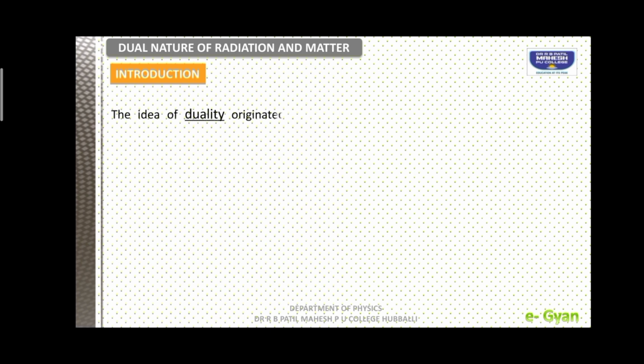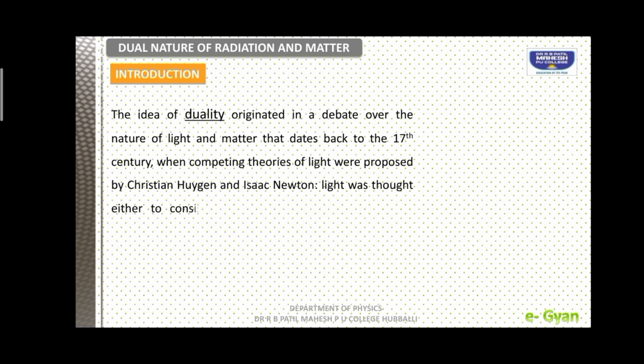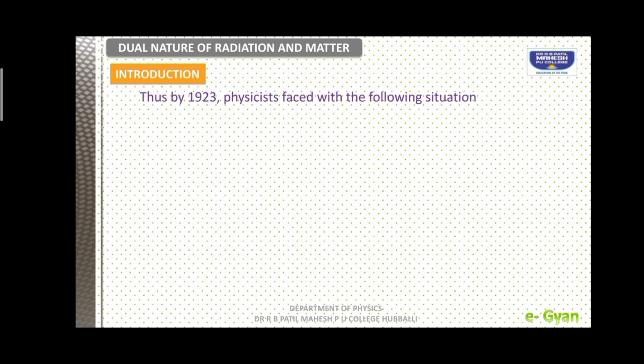So, we can say the idea of duality originated in a debate over the nature of light and also matter. This started in the 17th century itself, and later on, with many experiments by different scientists on the behavior of light, by the end of 1923 all physicists came to some results.